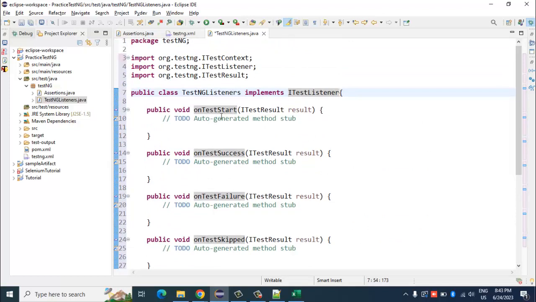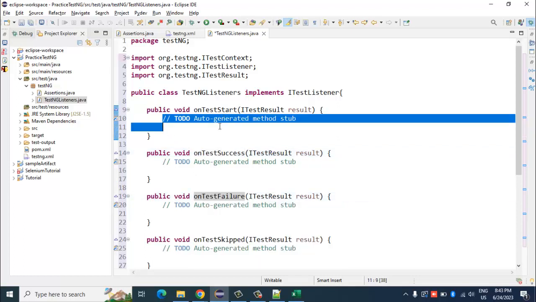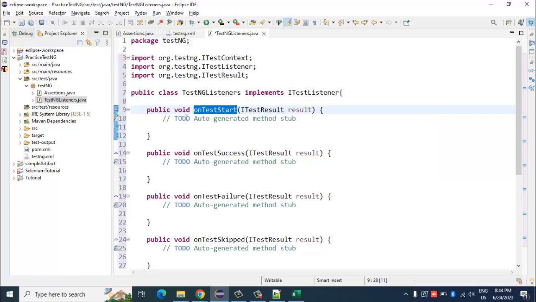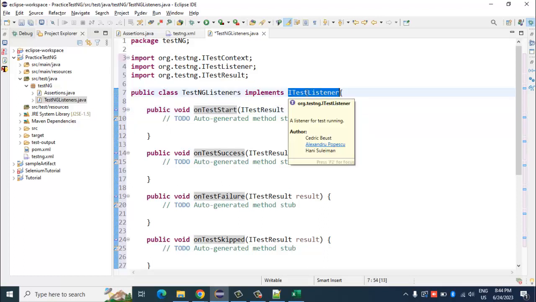What this does is, on a particular event, this listener listens to the execution and triggers these methods. Whatever code you write inside these methods would obviously get triggered automatically whenever these methods are called. You don't have to do anything specific to trigger this code; it will be done by the TestNG listener interface.